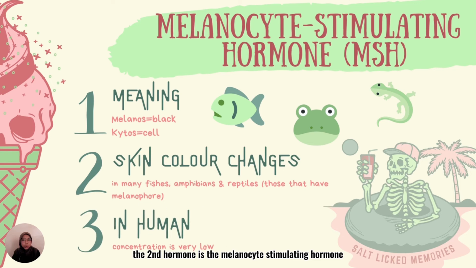The second hormone is the melanocyte-stimulating hormone, also known as MSH. The word melanos means black, while cytos means cell. This hormone would cause skin color changes in many fishes, amphibians, and reptiles, the animals that have melanophores. This melanophore is a skin type that produces color variation. However, the MSH concentration in humans is very low.